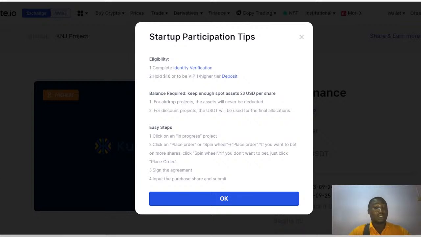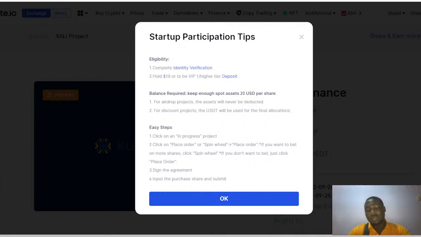Another very important point to take note of is that even though you deposit, whether it's 20 USD or $10 in your asset, it's not going to be removed; it just validates your being part of this project. Also, for discount projects, USDT will be used to finalize allocation. The amount you use is what will be used to finalize your allocation on the project.